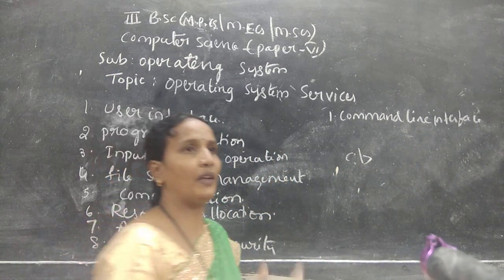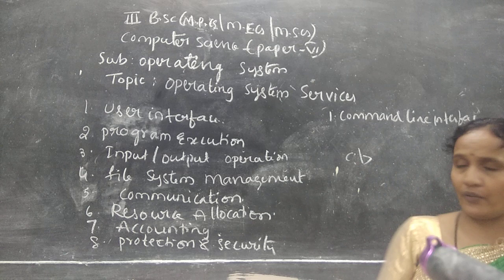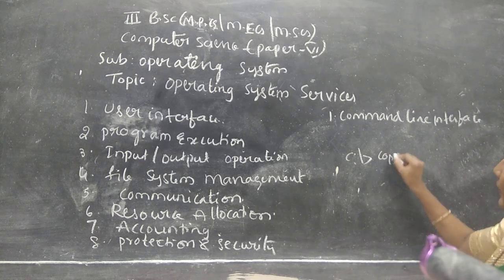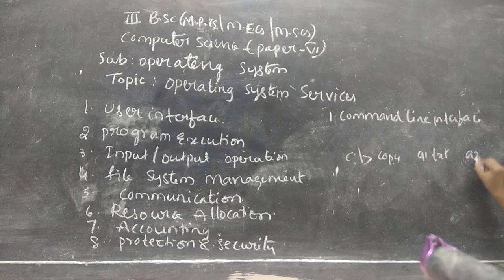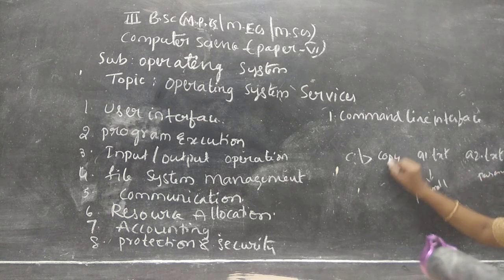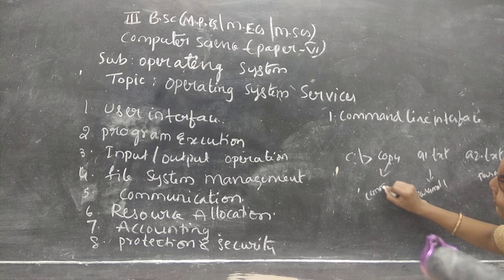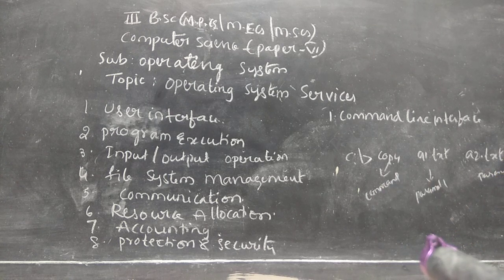Example, you want to copy content from one file to another file. I'll write like this: copy a1.txt to a2.txt. These two are called parameters, parameter 1 and parameter 2. And this is called a command. So here what does the user want? The user wants to copy content from file A to file B.